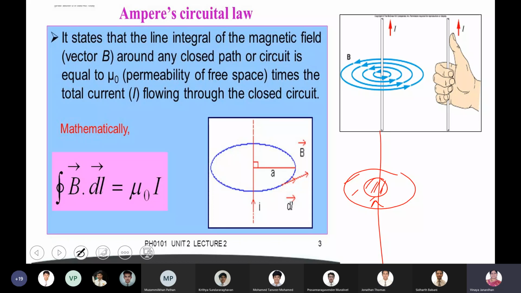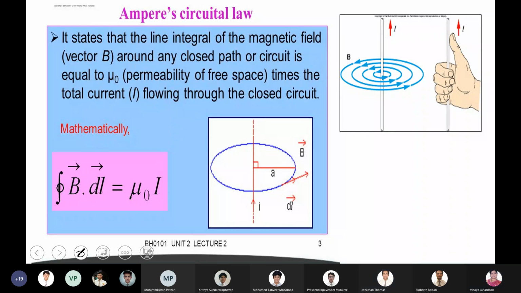As you move away, the field will decrease. So each and every loop is going to trap some amount of magnetic field. What is the magnetic field trapped by each loop? Will that be the same as the magnetic field strength at P? Yes, that will be the strength of the magnetic field at point P.